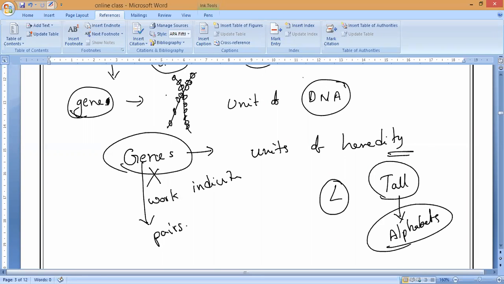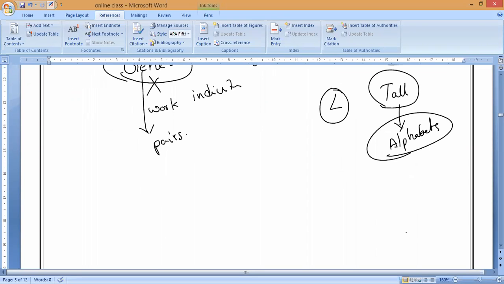Alphabets. And these alphabets in DNA represent the character which will be controlled by the genes. For example, tallness is represented by a capital T. Whenever you see a capital T, what is it indicating, guys? It is indicating tallness. In the same way, take dwarfness. Dwarfness means short people, those who do not have enough height. Dwarfness we say.